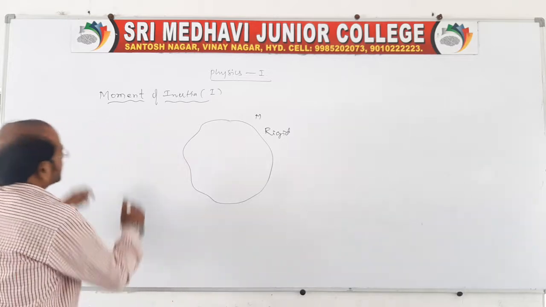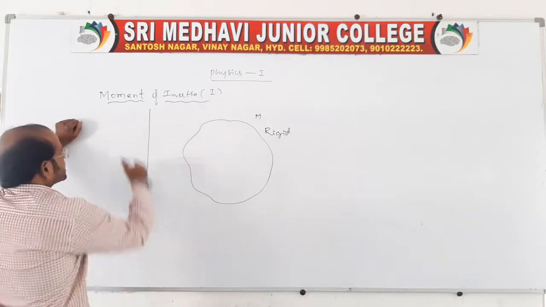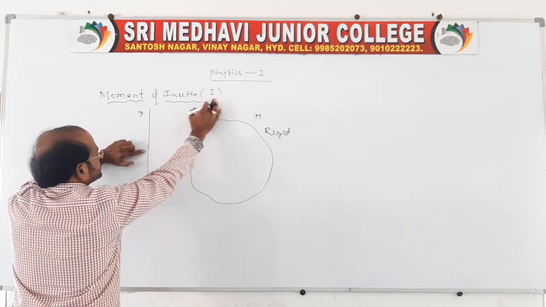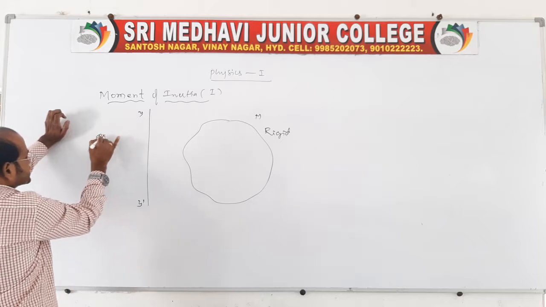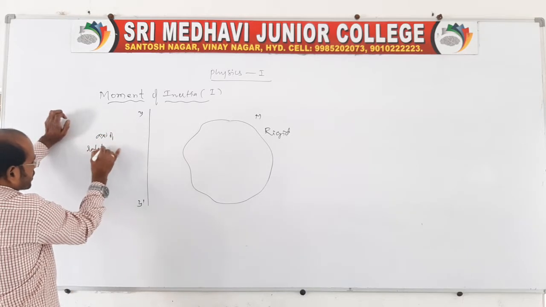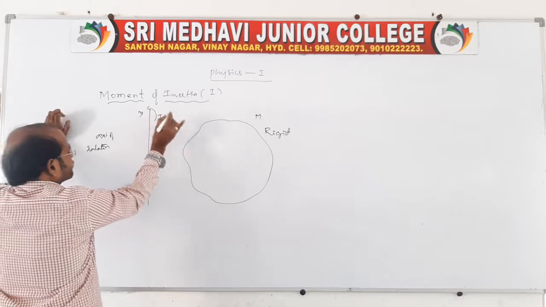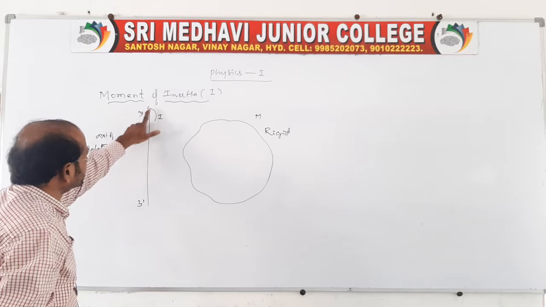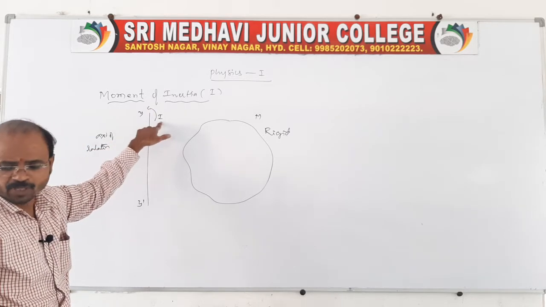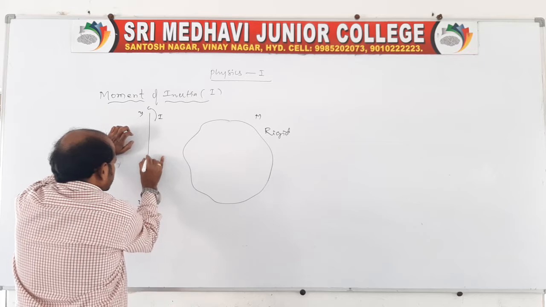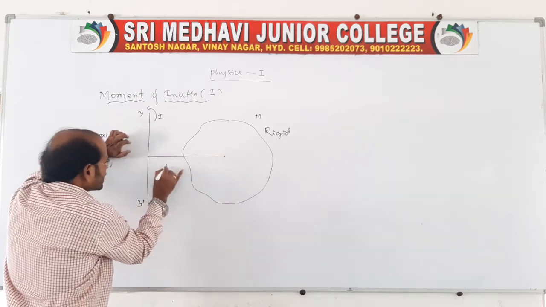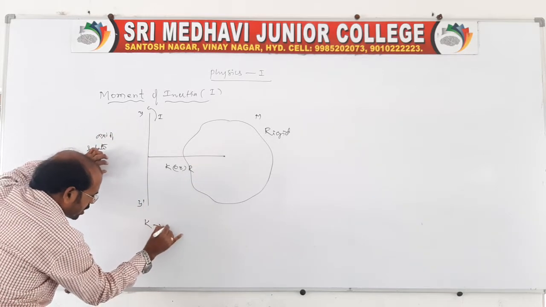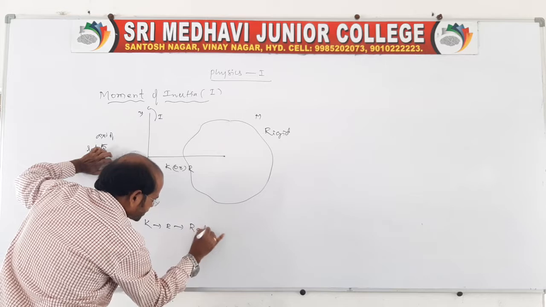And here moment of inertia depends on the axis of rotation. You take one axis, say y dash is the axis. About this axis we have to define moment of inertia. This we can call the axis of rotation, right? So now we define moment of inertia about this axis. Now this rigid body is located from the axis of rotation to the center of the body at a distance k, or we can say r. Sir, what is k? K or r is nothing but the radius of gyration.